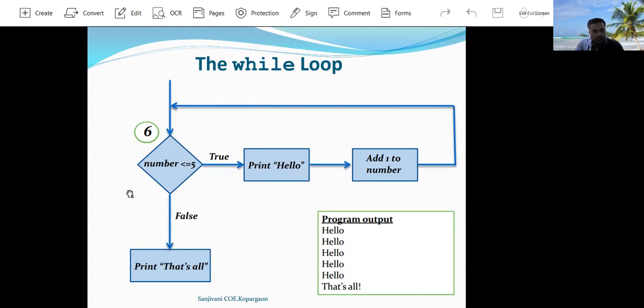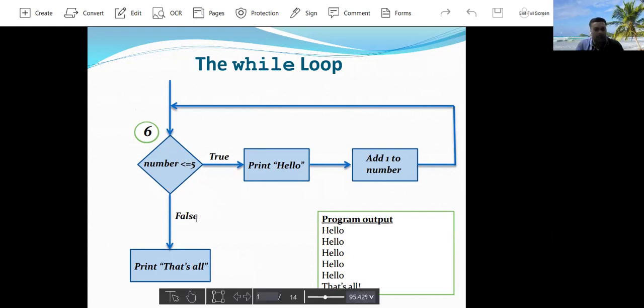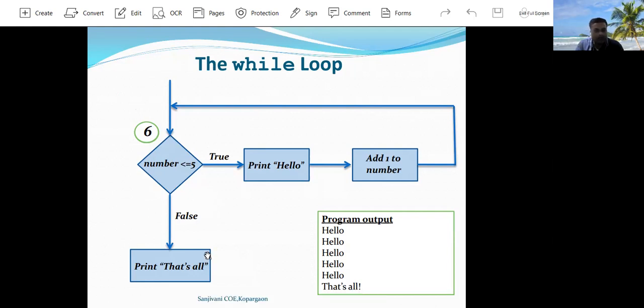When it is false, then it will execute a statement which is written outside the while loop, or it will transfer control outside the while loop. This is about the flowchart of while loop.